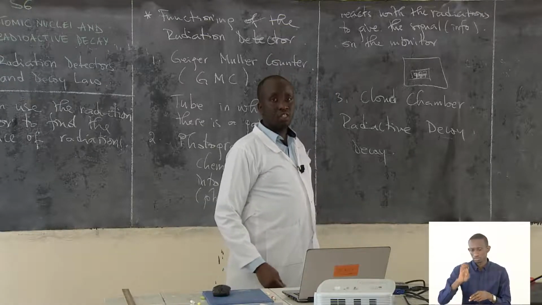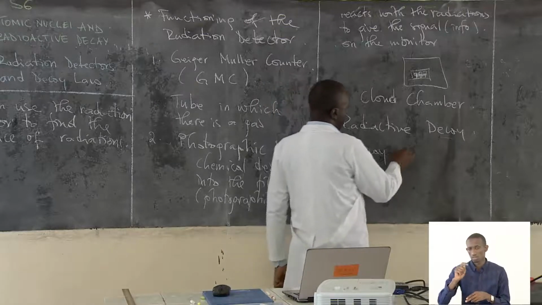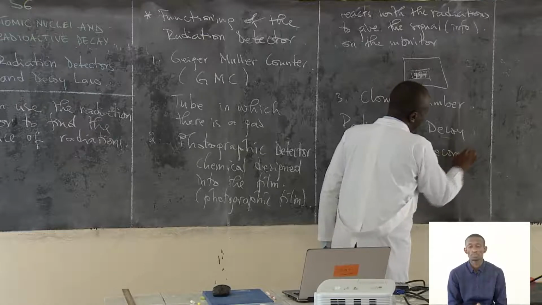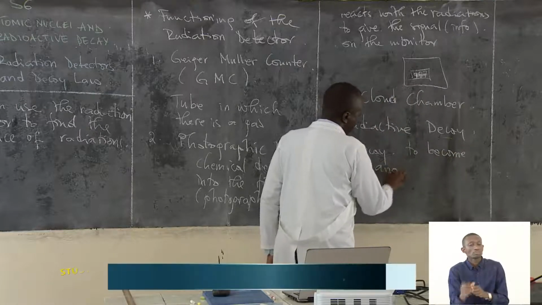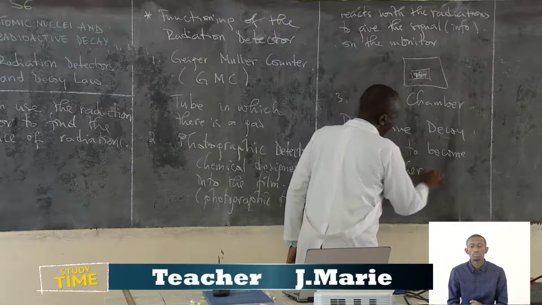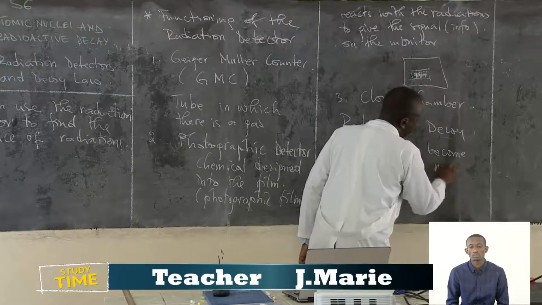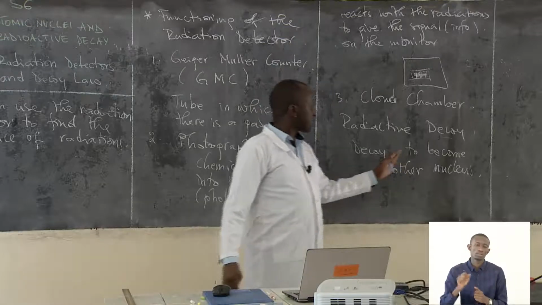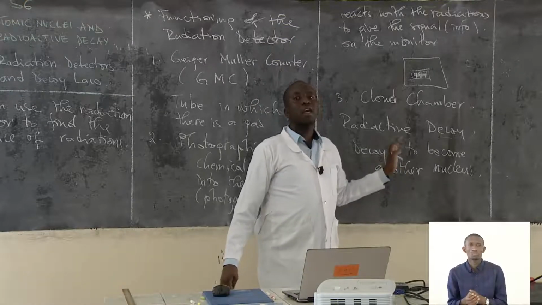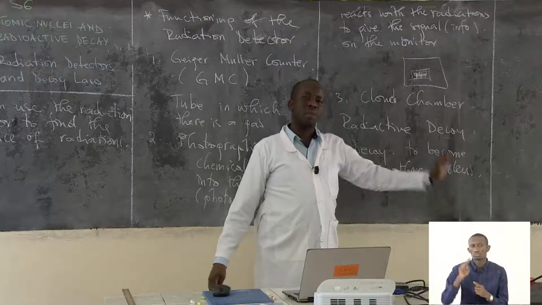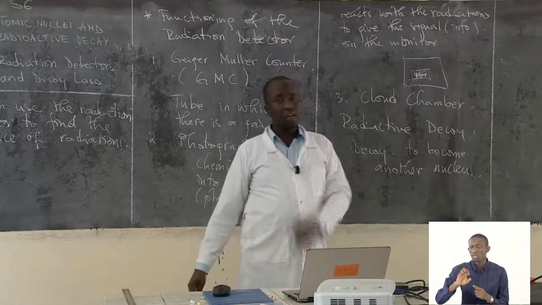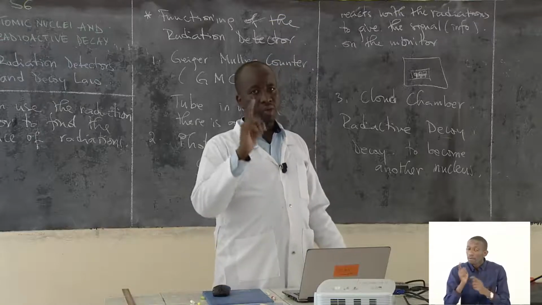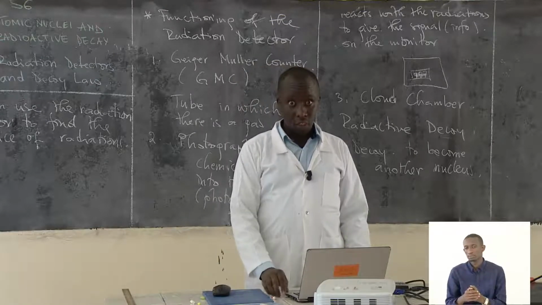Disintegrate means to become another nucleus. Here it means that you have a nucleus that is becoming another nucleus, after emitting a particle or a radiation. Radiation, we are saying, is that gamma particle.